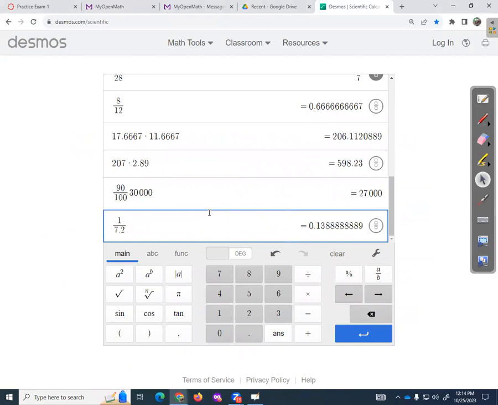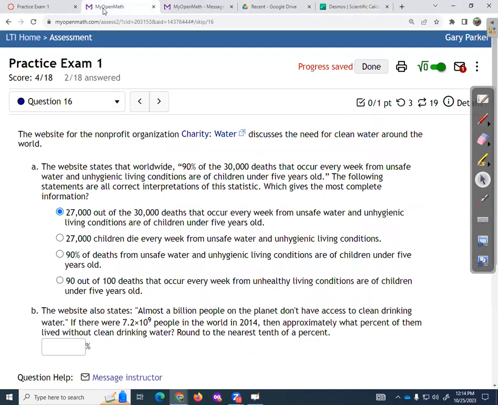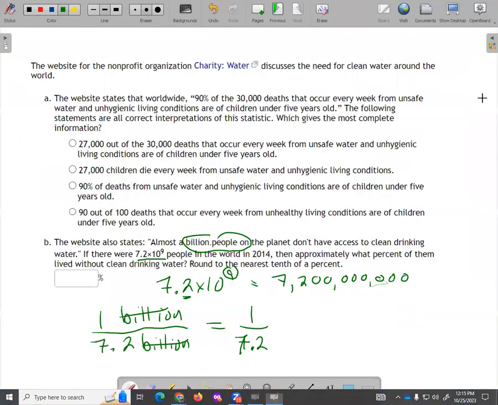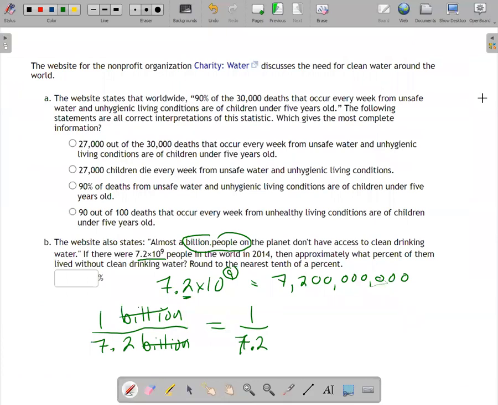And then we want to convert that to a percentage. So to do that, we just multiply by 100. So I get 13.888888. Let's see the rules on this right here. This one tells me how to round to the nearest 1/10 of a percent. All right, nearest 1/10 of a percent would be that 8 right there. The 8 to the right says round that up. So we would say this is about 13.9%.